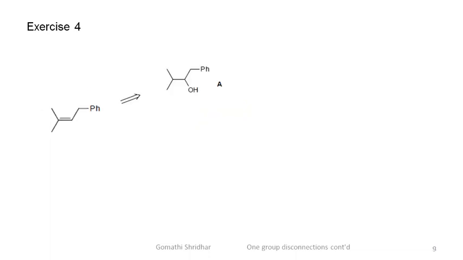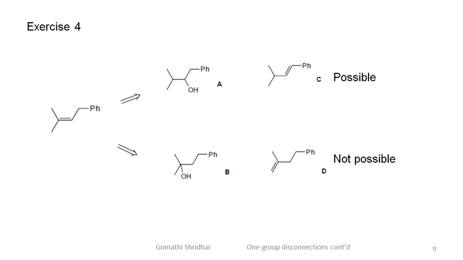So, one of the possible alcohols is A, which on dehydration can give the target molecule as well as another alkene C. The other possible starting material is the alcohol B, which will give only the target molecule and not D, because this is the least substituted alkene. Now, finish off the analysis and write down the synthesis.